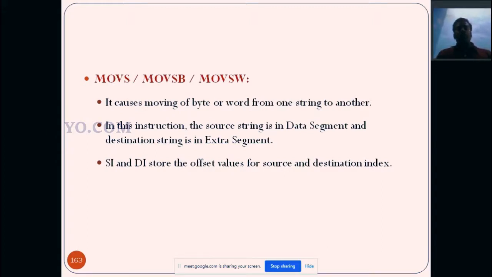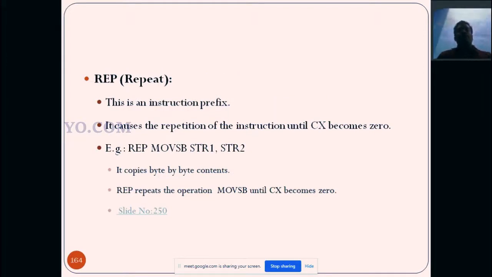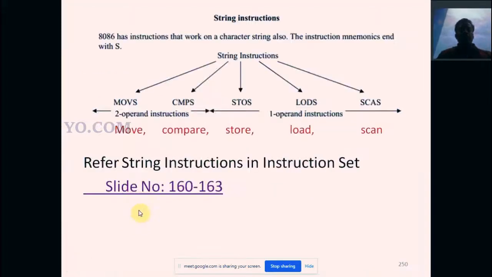Then MOVSB, MOVSW: move byte, move word. These are the data transfer string instructions. By using these instructions we can move bytes or words. Words means 16-bit, byte means 8-bit. Then REP, repeat, is one of the string instructions used as a prefix to do the instruction one more time. Repeat n times, it will repeat the instruction n times. So these are the string instructions used in the 8086 microprocessor.